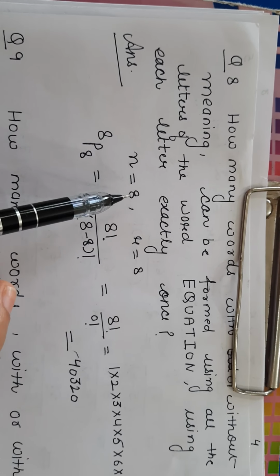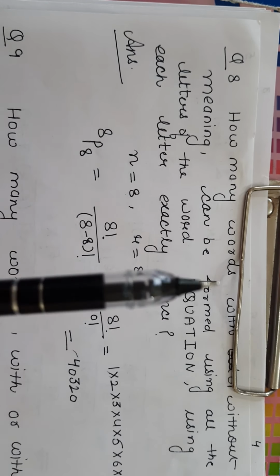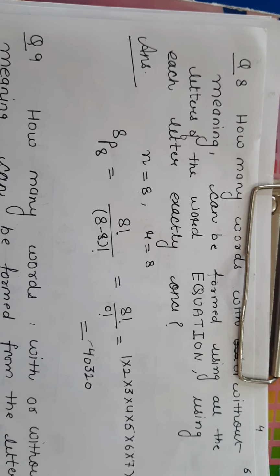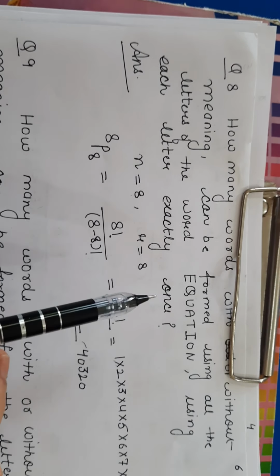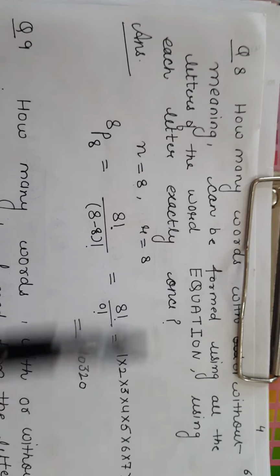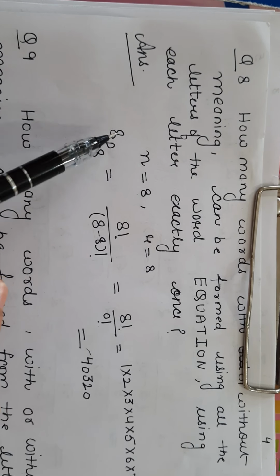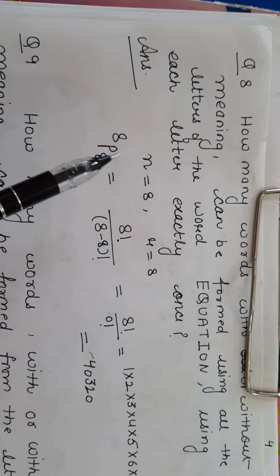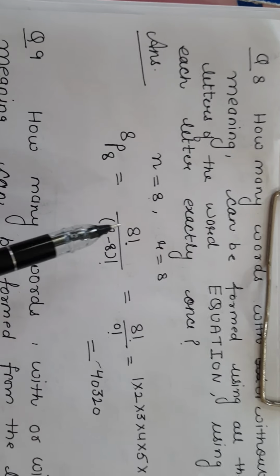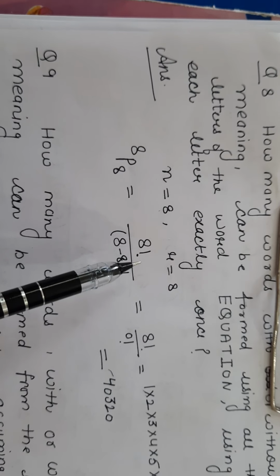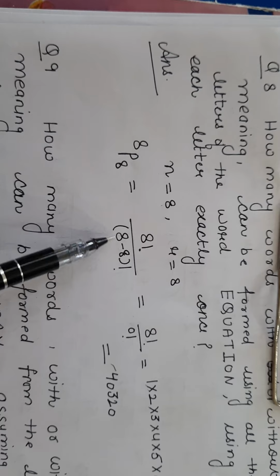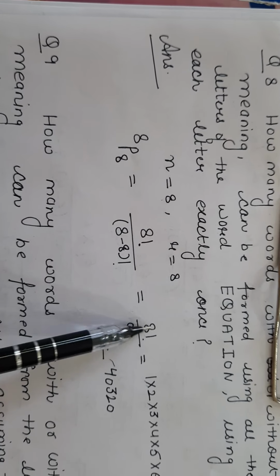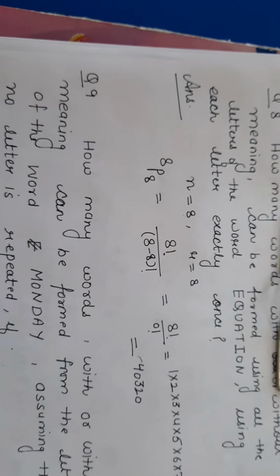The number of letters is 8 and you have to use each letter exactly once, which means repetition is not allowed, and we have to use all the letters. So the answer will be 8P8. Out of 8 you have to select all the letters. So this is 8P8. The answer will be 8 factorial divided by (8 minus 8) factorial. So this is 8 factorial divided by 0 factorial.